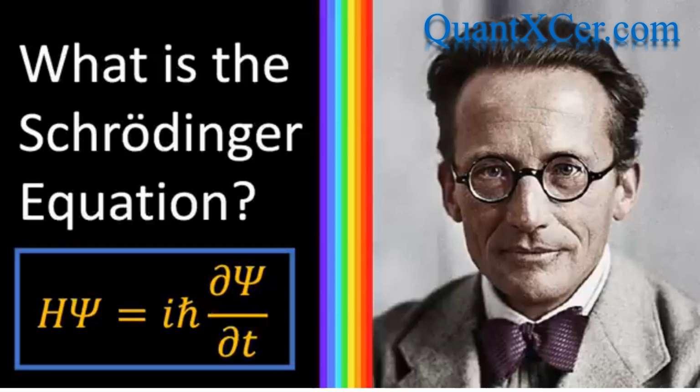In this video, I would like to tell you about one of the most famous and important equations in physics, the Schrodinger equation. It's an equation that lies at the heart of quantum mechanics, and it forms the basis of much of our modern understanding of the universe. But what exactly is the Schrodinger equation, and how can we use it to perform quantum mechanical calculations?